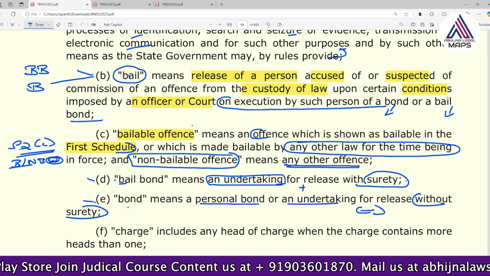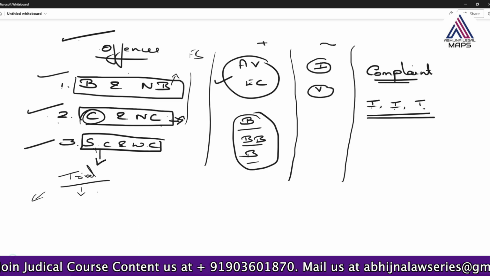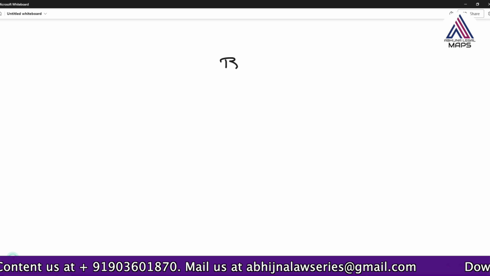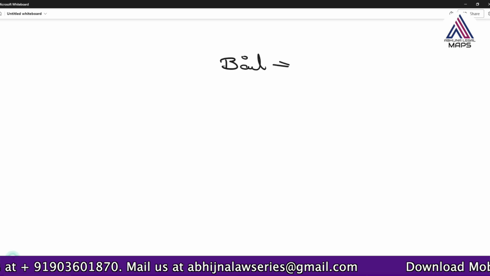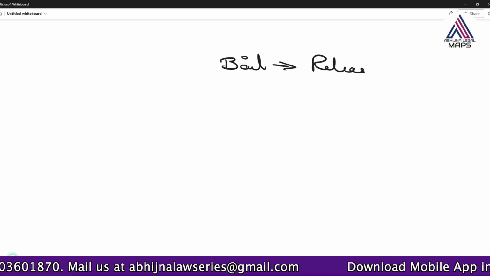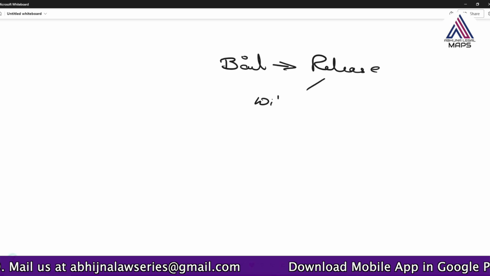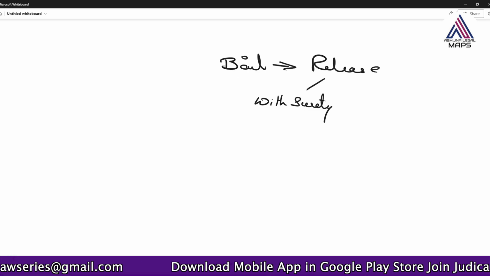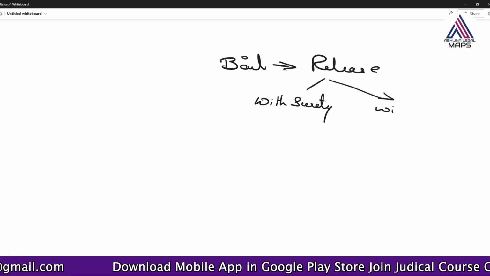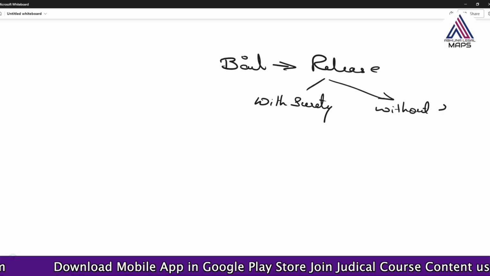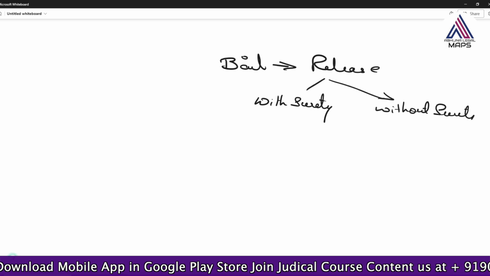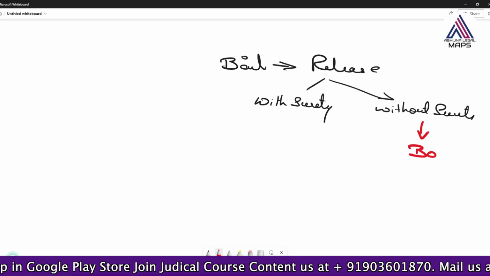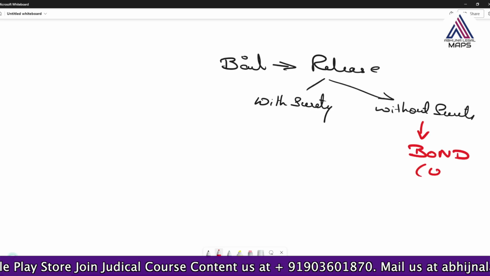So ultimately, a person is being released on bail. This is his release, but he may be asked to produce a surety, or he may be released without surety also. When he has been released without surety, he is said to be released on bond. He is giving his own personal undertaking.